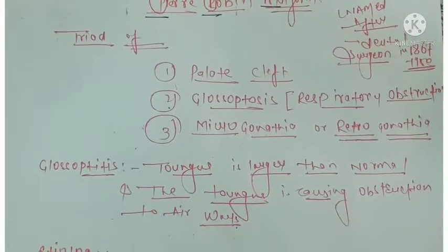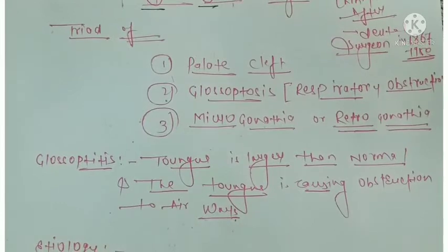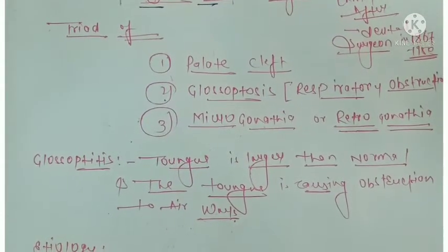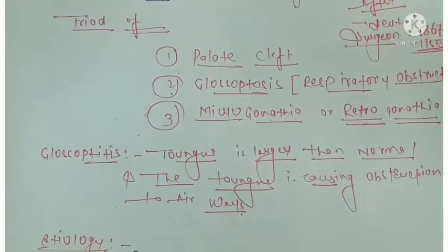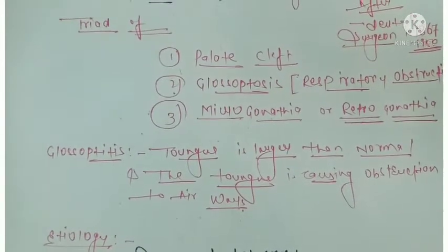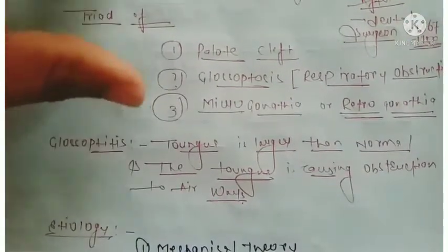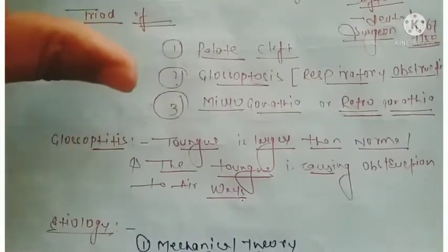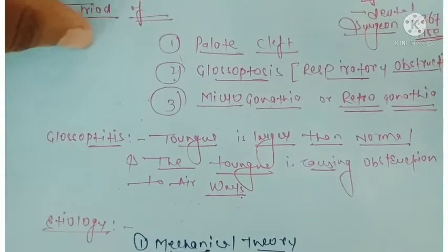What is glossoptosis? You all know glosso means tongue and ptosis means displacement of the tongue. The tongue is falling back and causing obstruction to the airways. Till now we discussed the triad associated with Pierre Robin syndrome: cleft palate, glossoptosis and micrognathia. It is generally asked in your Viva and NEET PG examination.